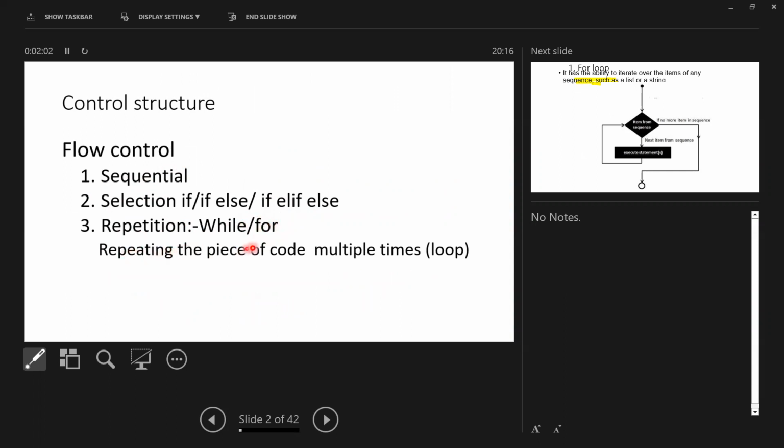So repeating a piece of code multiple times we call a loop. So this is important. I think only this one you can copy. Okay, start copying this one.